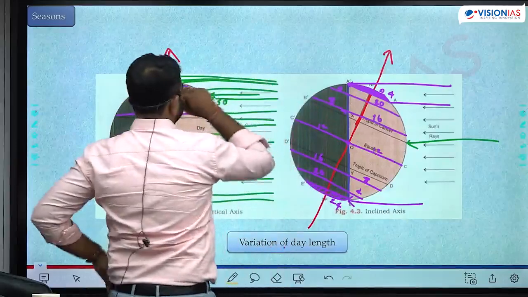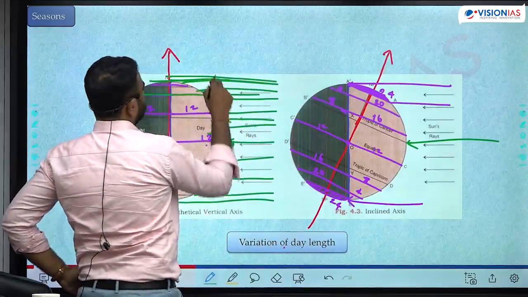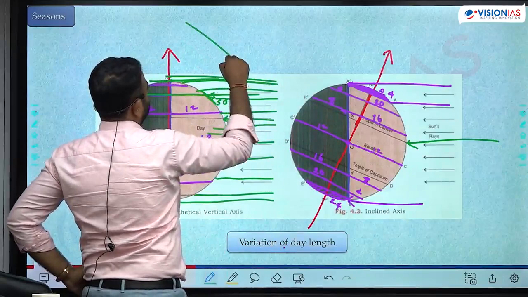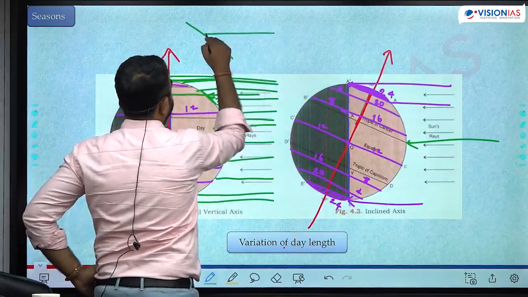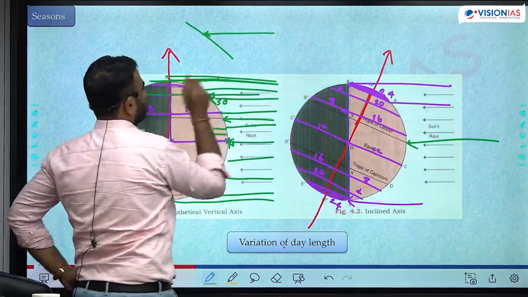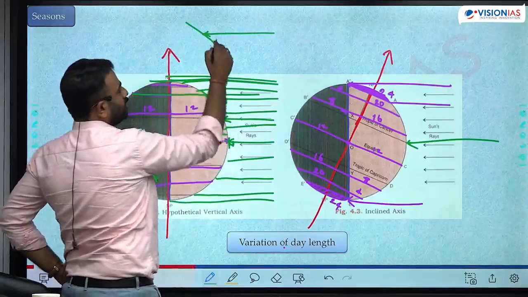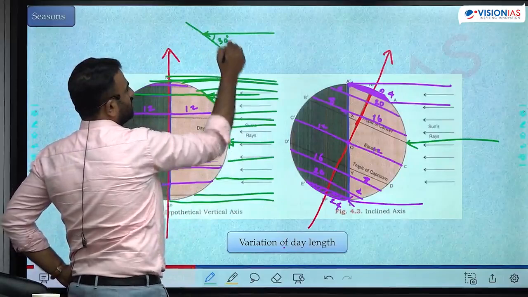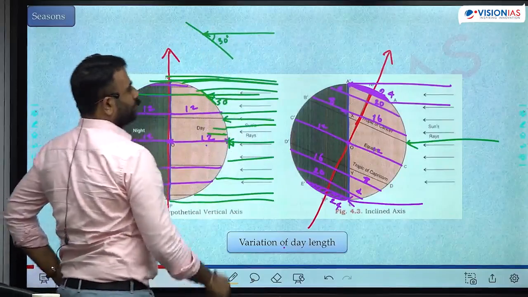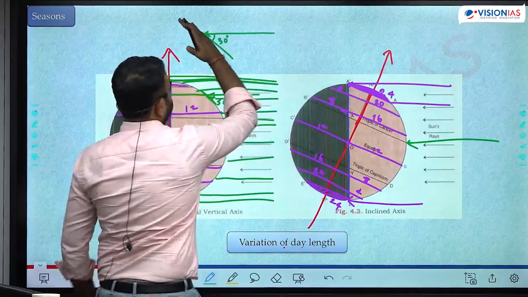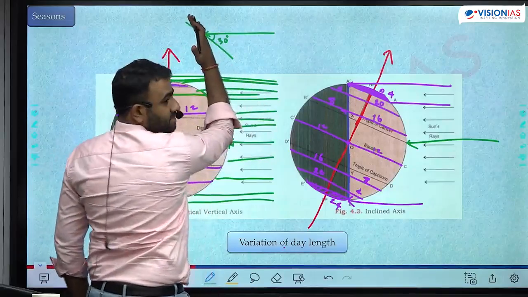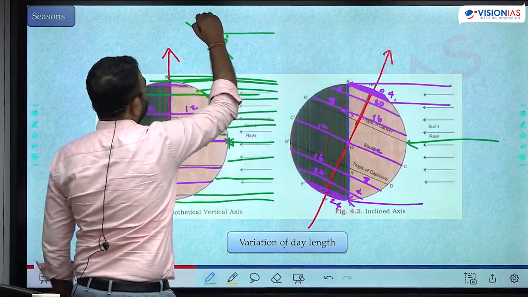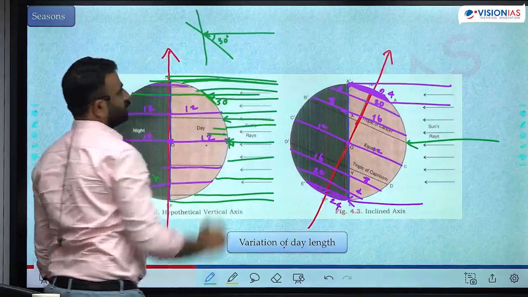Okay, so let me show this. This is how the surface was there. This is how the surface was there at 60 degree north. 60 degree north में ऐसे हो जाता है ना? This angle was 30 degrees. Okay, when you tilt like this, what happens to this surface? The surface also gets tilted like this, right? Now the surface position is somewhat like this.